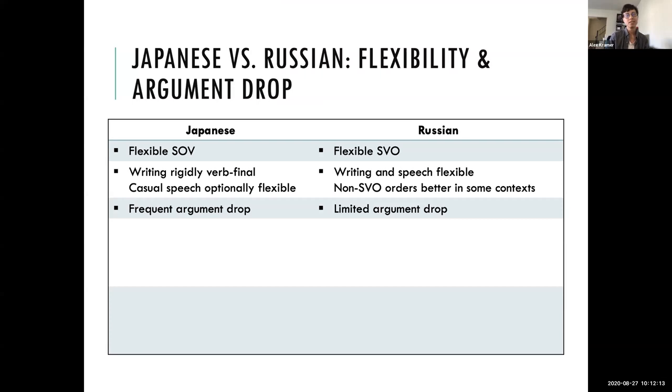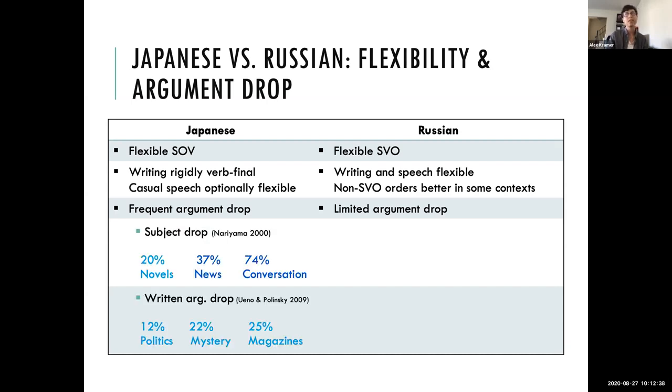Flexibility can fulfill certain discourse things, like backgrounding or clarification. Russian, in contrast, is flexible in both writing and speech. In fact, non-SVO orders are pretty common and can be better in some contexts or expected, like asking and answering questions. And then Japanese features very frequent argument drop, whereas in Russian, argument drop is more limited.